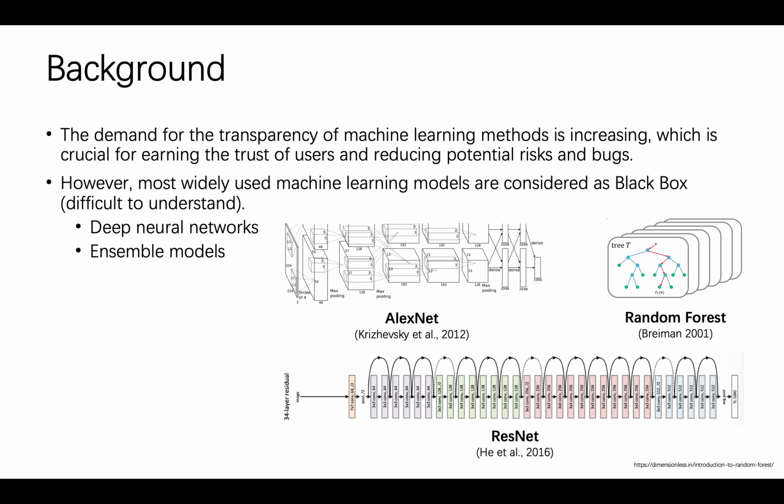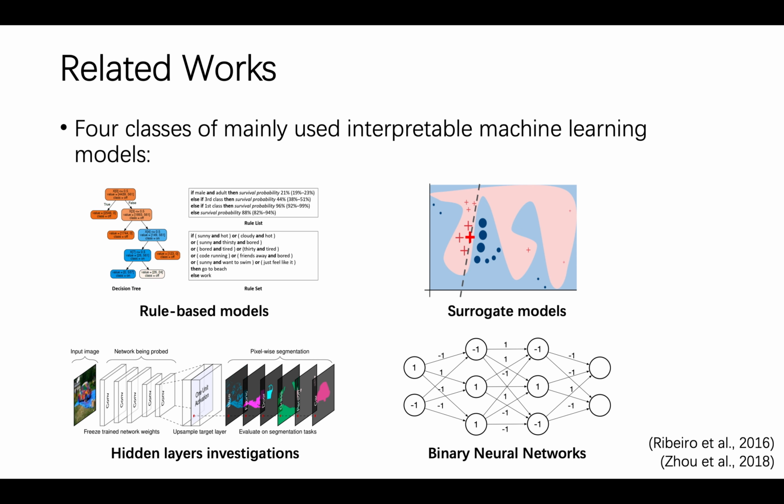There are many works trying to obtain a transparent or interpretable model with good prediction performance. Rule-based models, including decision trees, rule sets, and rule lists, use logical rules to build the model. Their inner structures are transparent, but they suffer from lacking an efficient optimization algorithm because of the discrete parameters. Surrogate models use a transparent model to fit the complex model locally or globally, then explain the complex model by interpreting the transparent model. However, inconsistencies always exist between an actual model and its surrogate model.